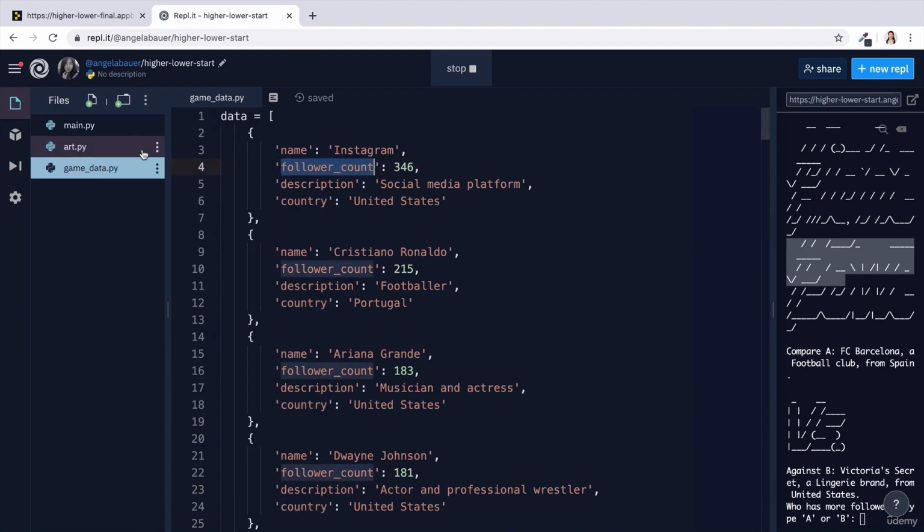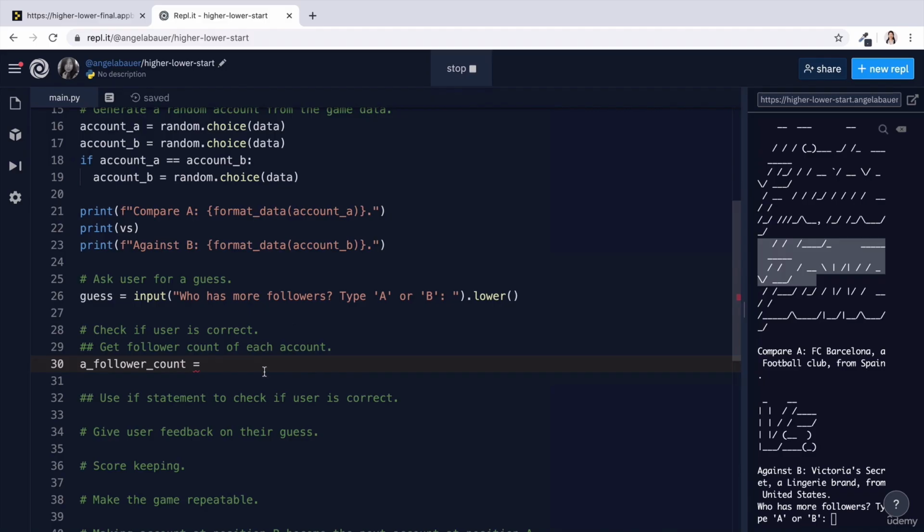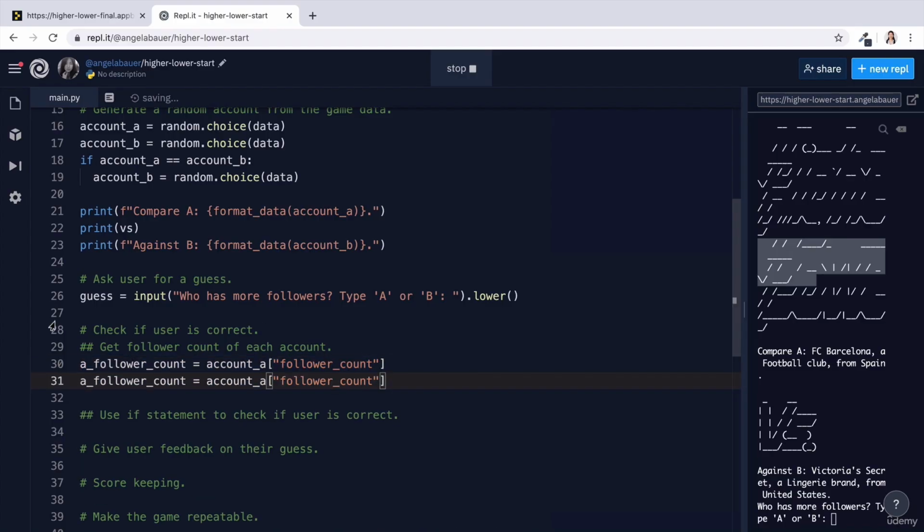So I'm actually just going to copy it to make sure I definitely don't make a typo. And I'm going to tap into account A and then pass in that key follower account. Remember, as a string, because our key is a string, so when we use it, it also has to be a string inside double quotes. And I'm going to do the same for the B follower account from account B.